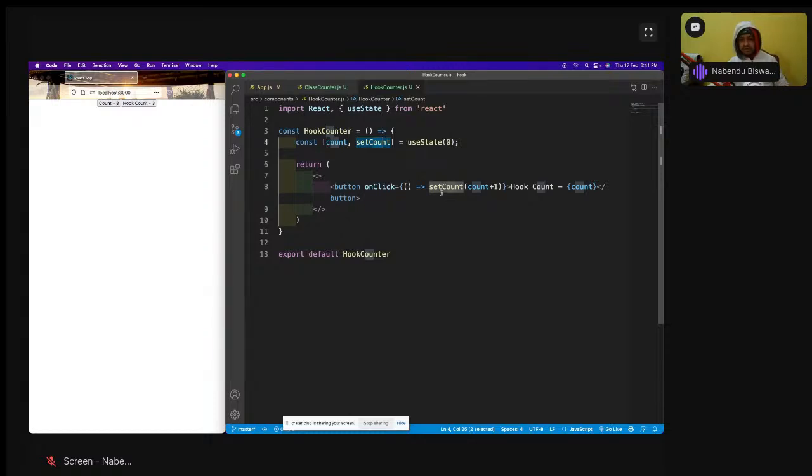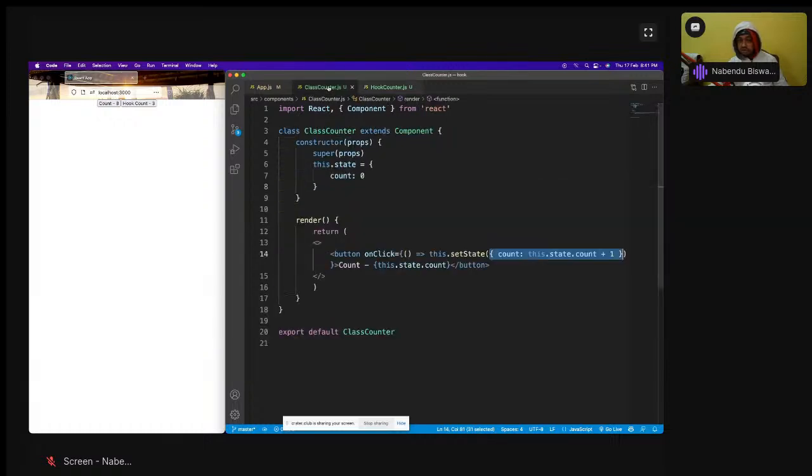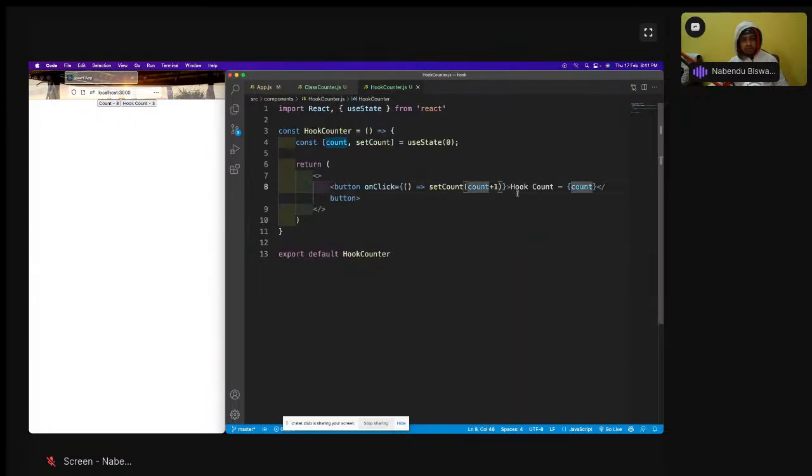Whenever this set count is running, the count is updating. And the set count updating is also different, because it is not an object. We don't have to use this kind of thing. We can use count plus one directly, and there is no this or anything. So count plus one, I'm directly updating it. Maybe it is a cleaner code, but because it is not an object, we have a little bit of issues also with that.